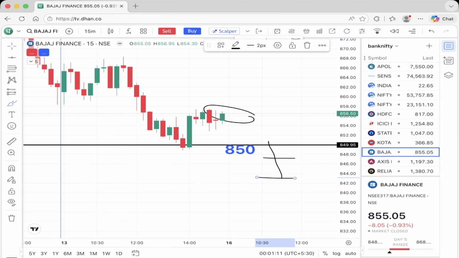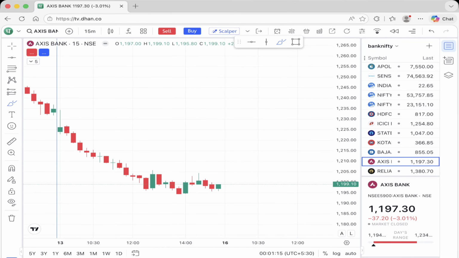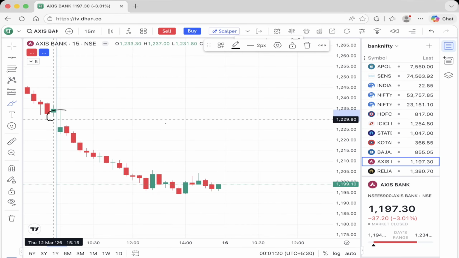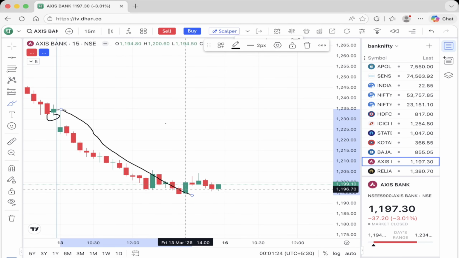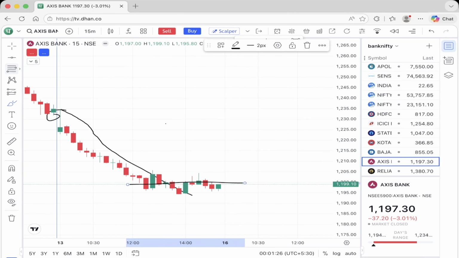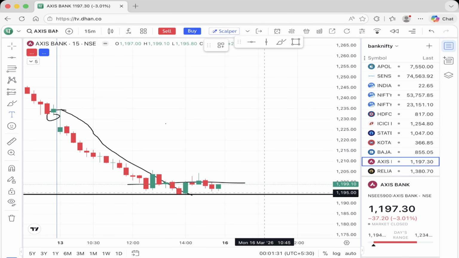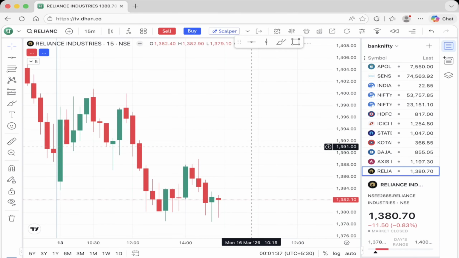And next is, guys, Axis Bank. We can see that Axis Bank is falling heavily. On the Friday market, it opened around 1230 level, and it fell straight, and then it closed around 1199 level. Okay, so 1194 will be the breakdown level for this stock, Axis Bank.